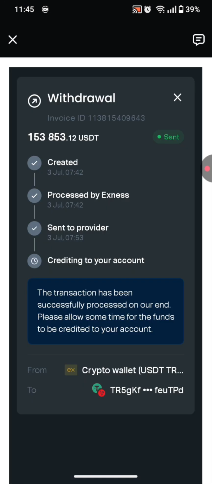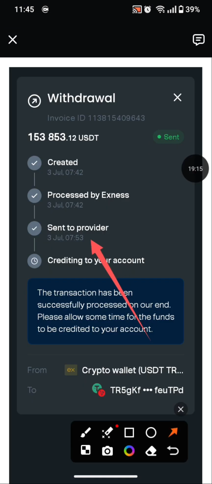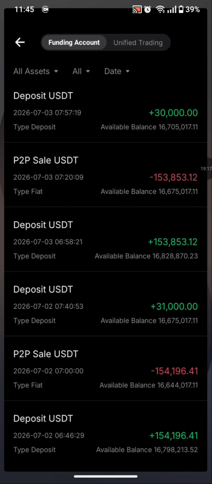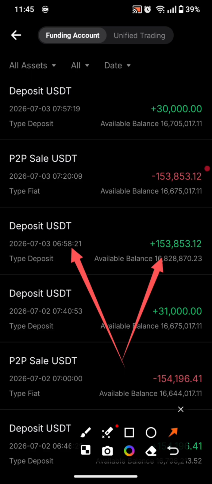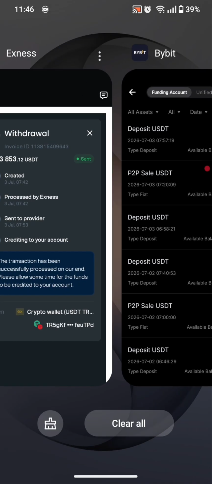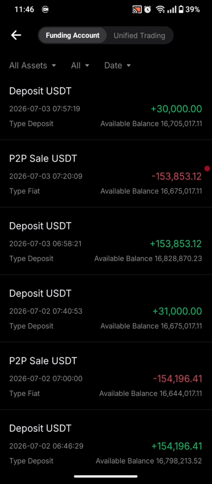After I placed the withdrawal, it was sent out of this platform at 7:53 a.m. and I received it on my Bybit at 7:58 a.m. this morning. I got a total of 153,853.12 USDT on this account. Remember, my Bybit account is usually an hour slower for those who are joining us for the first time, so you don't get confused. So you are going to add an hour to it. That's 7:58. So it took about how many minutes to arrive? That was about 5 minutes to arrive on my Bybit account.